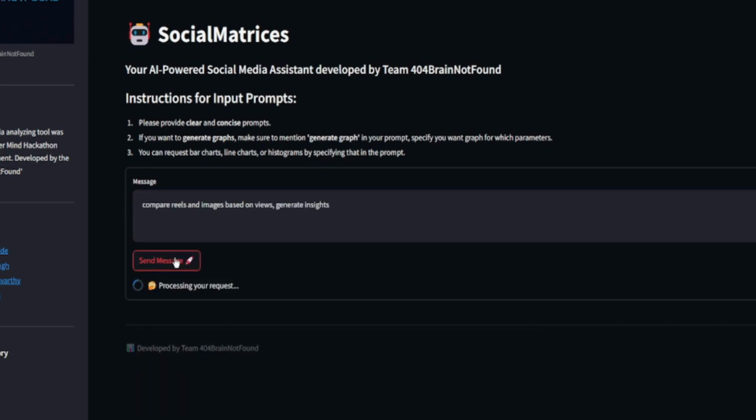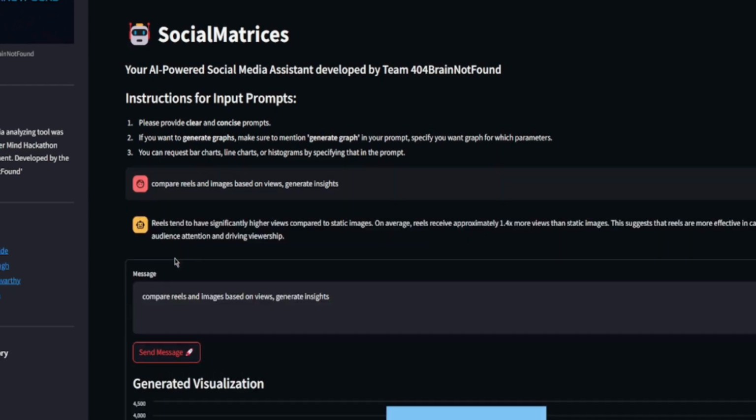Now let's test it here and see how it is working. We have implemented our Langflow integration using the Python API. As you can see, it gives us a very concise summary of what data we get if we compare these images based on views. If you want this summary to be more precise, you can ask for it. So I'll just ask my GPT to generate it in 5 points.